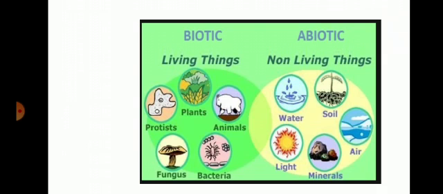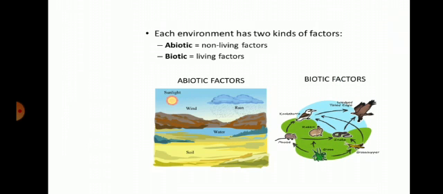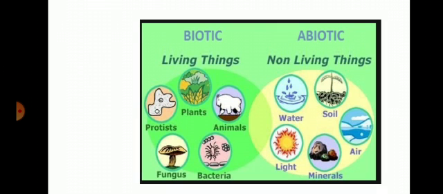We already studied the ultimate source of our energy. Sun is the ultimate source of our energy. Plants depend on sunlight for synthesizing their food by the process of photosynthesis. Then the fifth one, temperature. Temperature at a place depends on the sunlight available at that particular place. Temperature also influences the humidity of that place. These are the abiotic components.